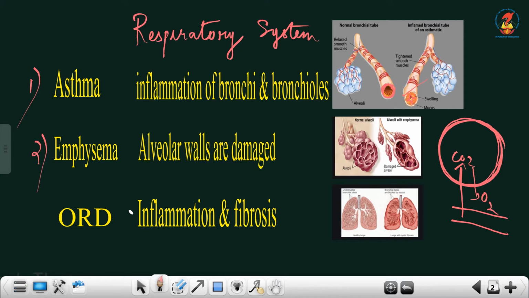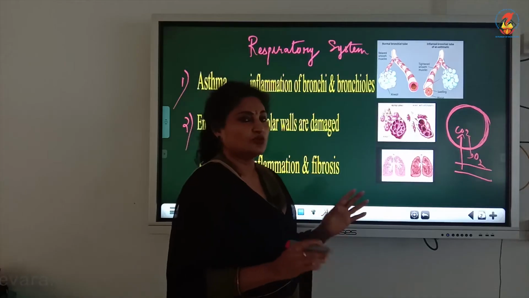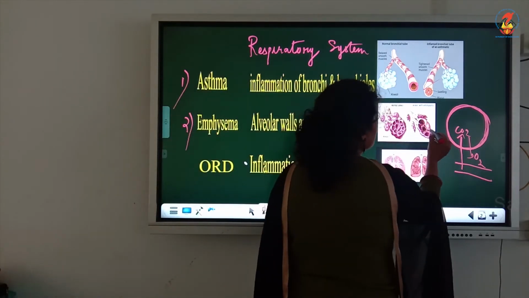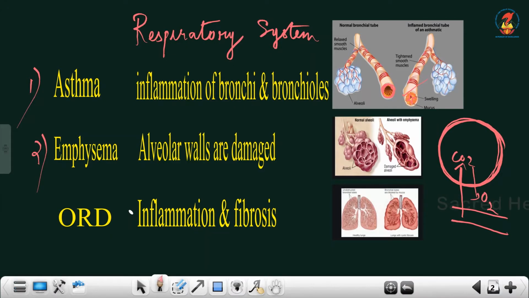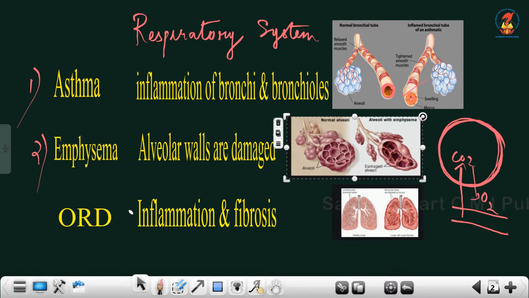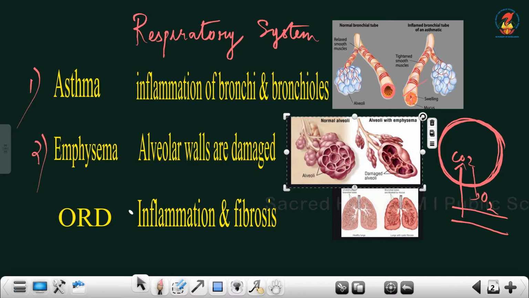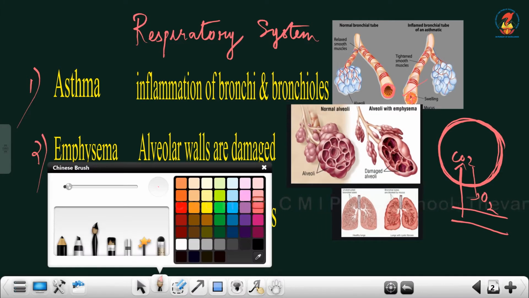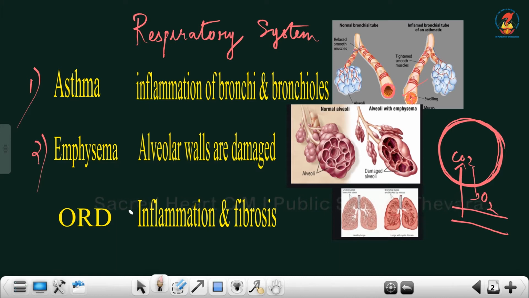But what happens in persons who go for cigarette smoking continuously? At the end they have damaged alveolar walls. Again I am zooming through the alveolus of a normal person and the person having emphysema. In the normal person, look at the alveolus with thin walls. You can see well defined thin vascularized walls.